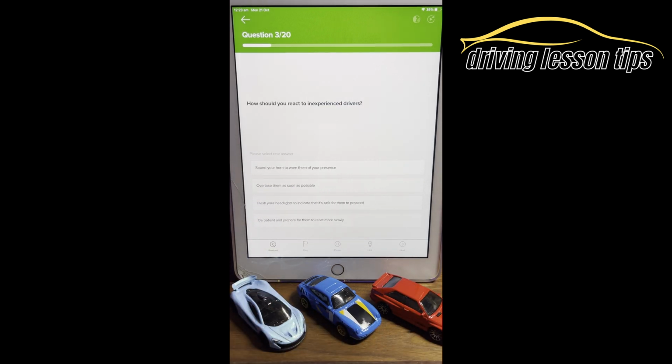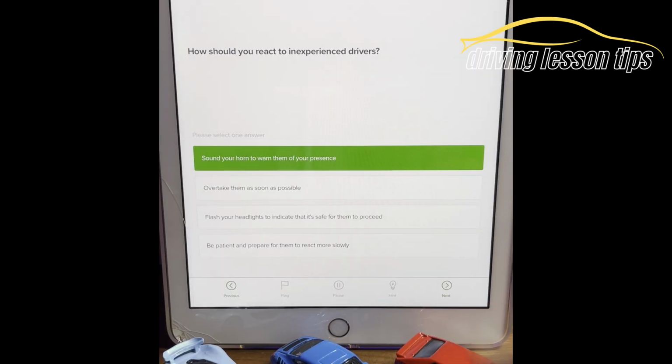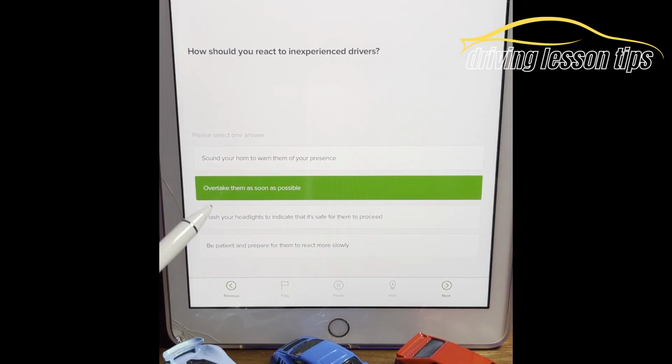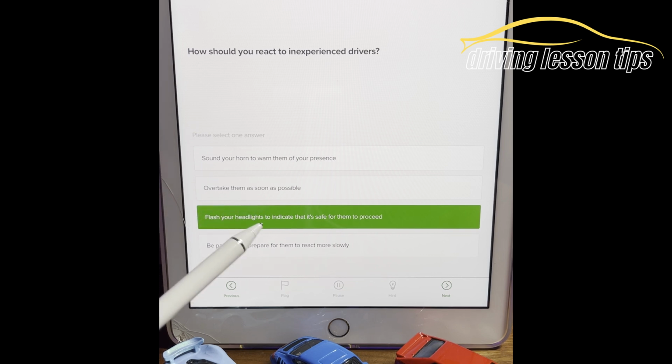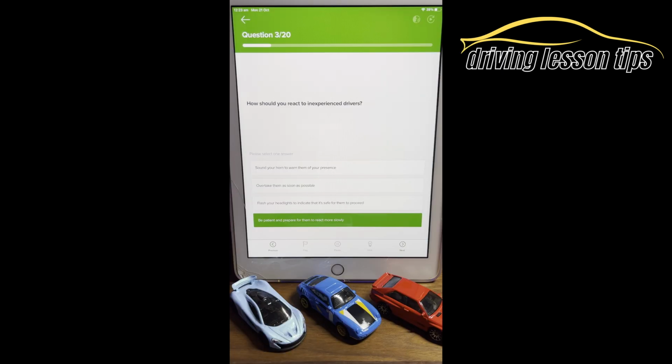How should you react to inexperienced drivers? Should you sound your horn to warn them of your presence, overtake them as soon as possible, flash your headlights to indicate that it's safe for them to proceed, or be patient and prepare for them to react more slowly? Let's read the question again. How should you react to inexperienced drivers? Remember, the drivers may potentially have just passed the driving test.